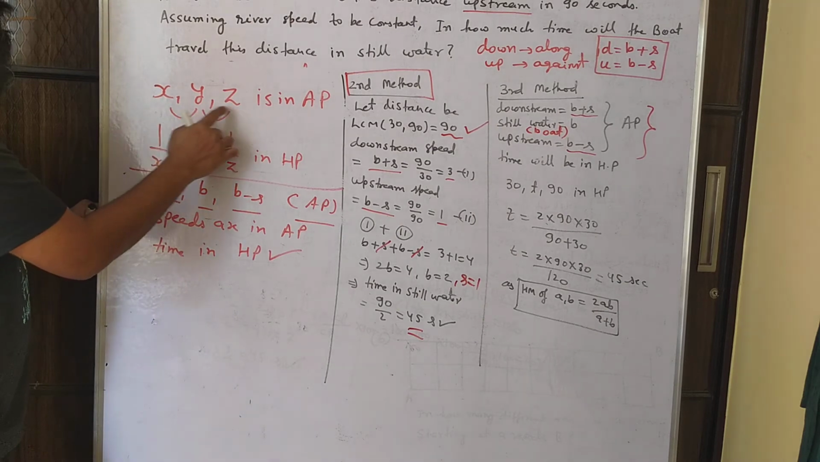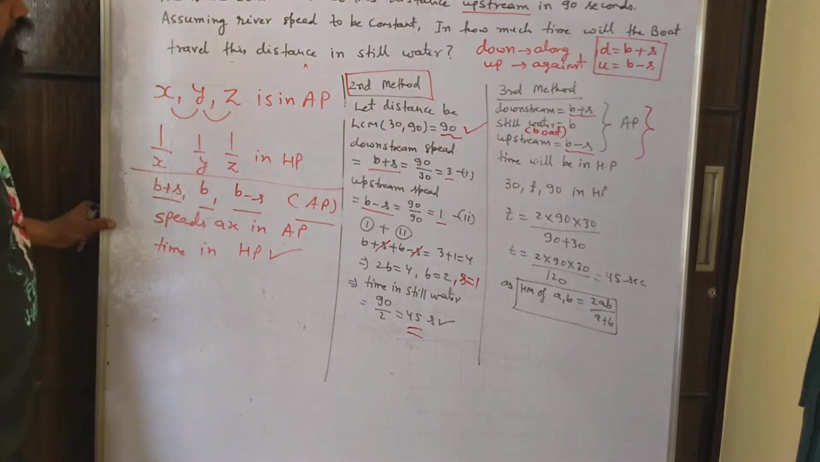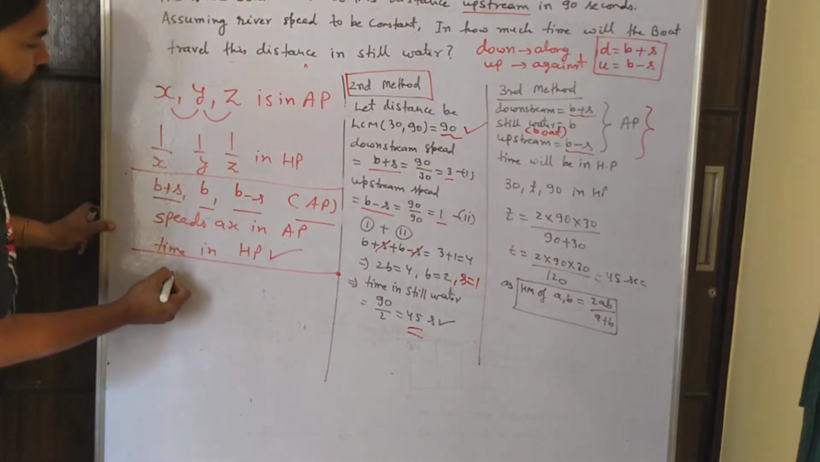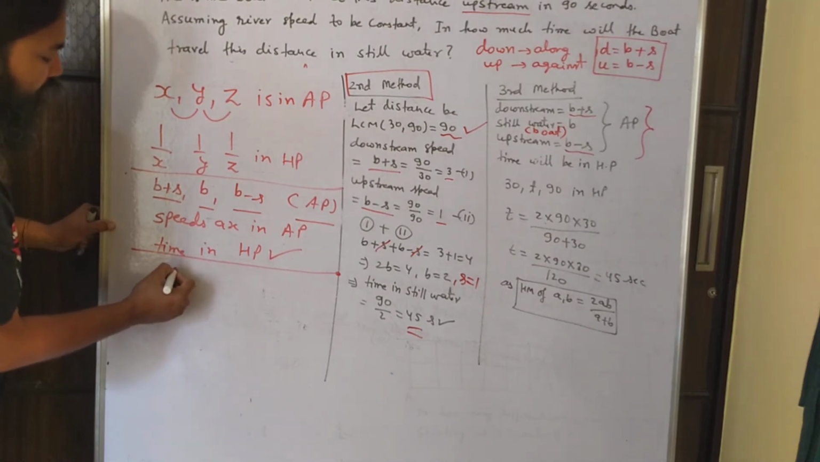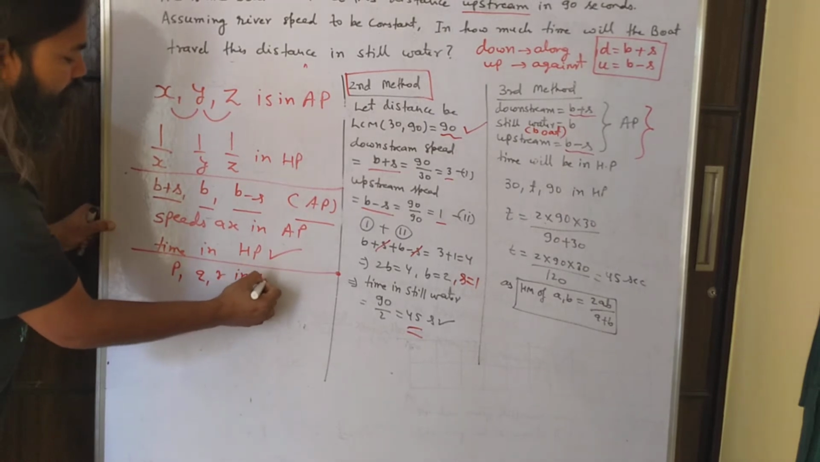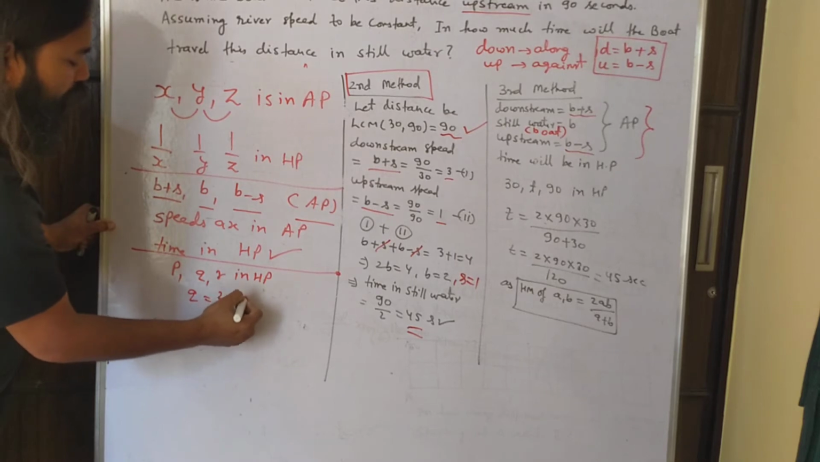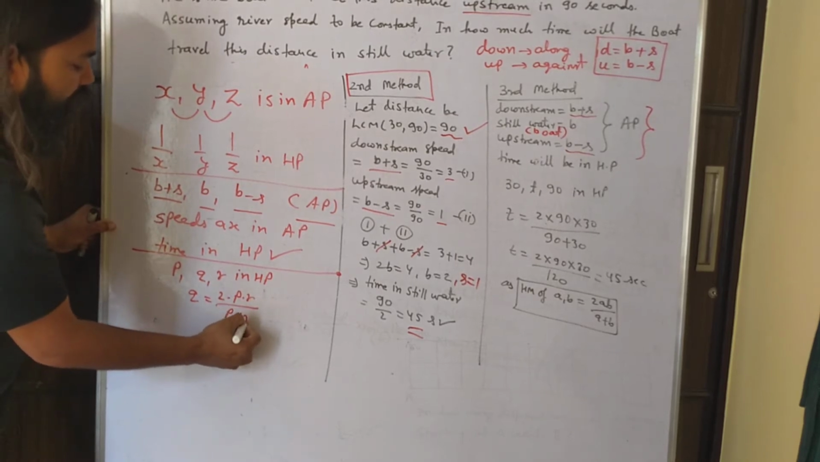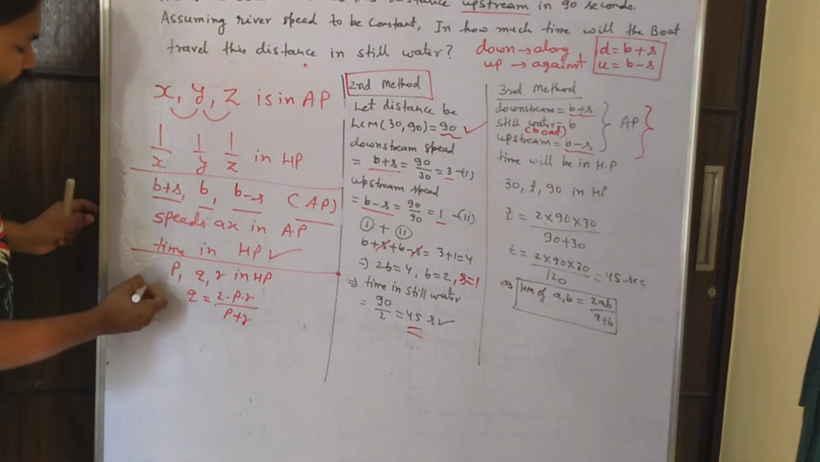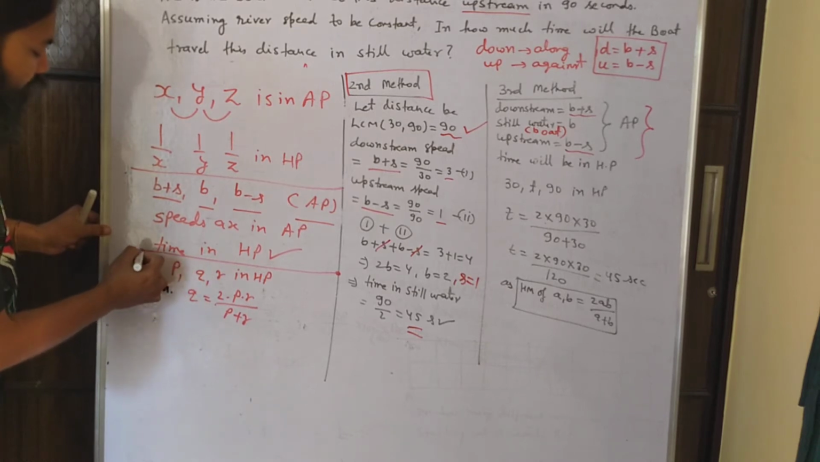Now what happens in HP? If x, y, z is in AP, then 1 by x, 1 by y, 1 by z is in HP. If you have studied harmonic progression, you know that if three numbers, let's say P, Q, R are in HP, then Q is equal to 2 into P into R by P plus R. Okay? I hope you know this. And this Q is called the harmonic mean.